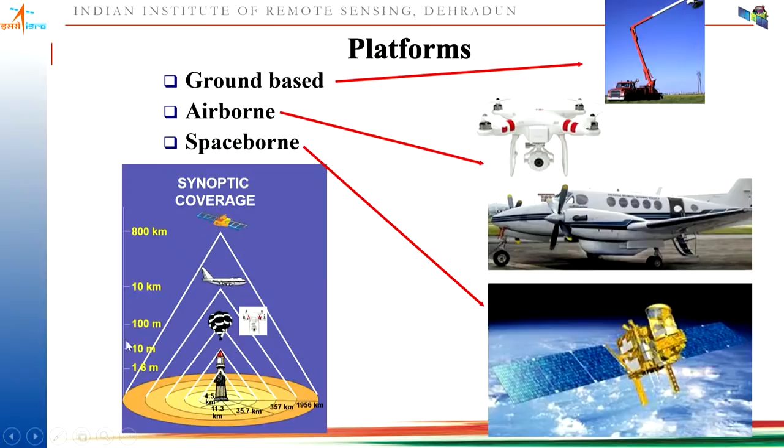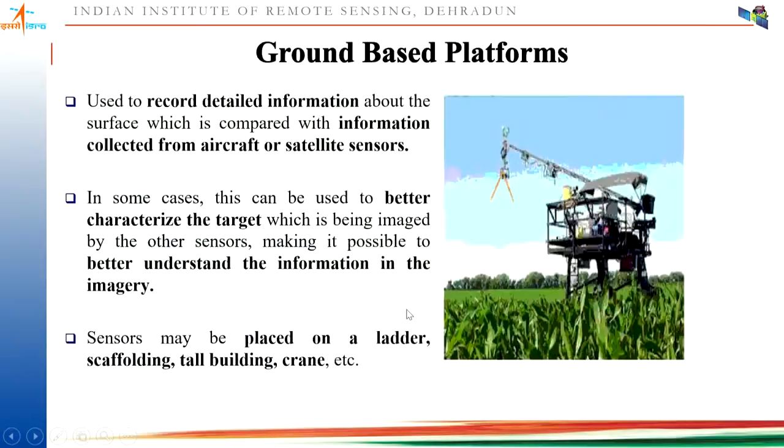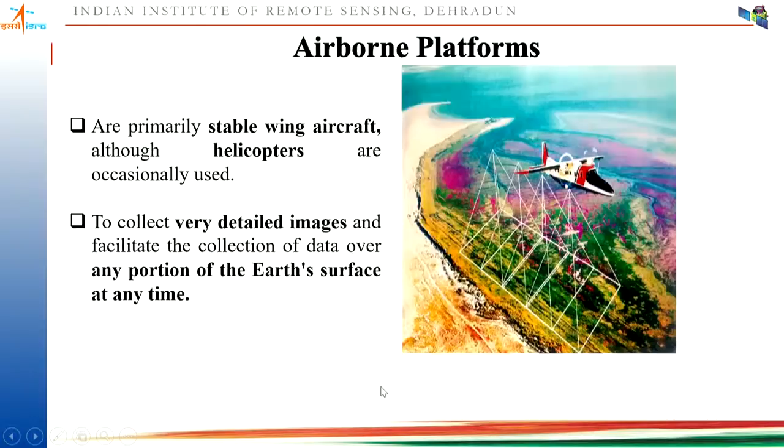Normally with a satellite you are able to capture a larger area compared to airborne or UAV platforms. Now, as I told, ground based platforms are able to give you detailed information, and it is required to compare with aircraft or satellite sensor data and to better characterize the target. Normally these are radar, scaffolding, tall buildings, cranes, etc.